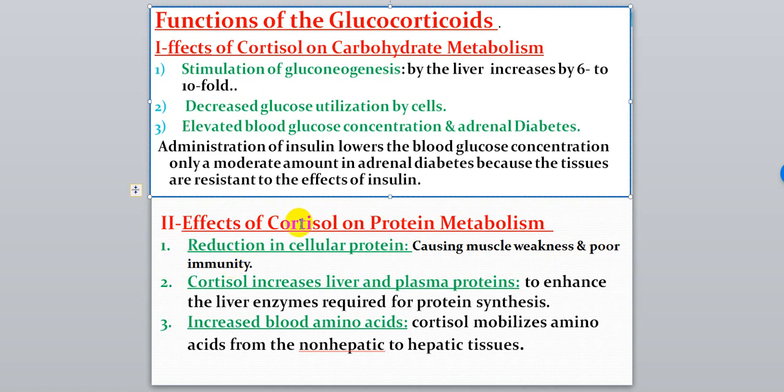So cortisol in high concentration leads to decreased immunity. And if anybody takes cortisol as a drug for any cause, that also leads to muscle weakness and immunity becoming less effective, less powerful.